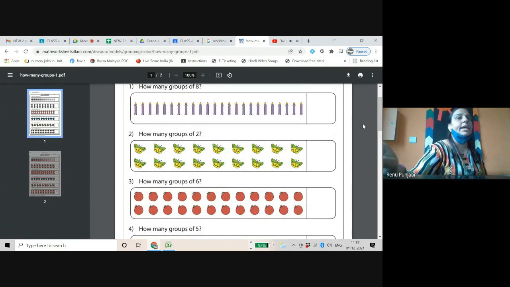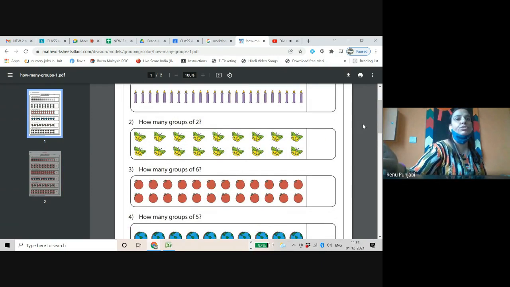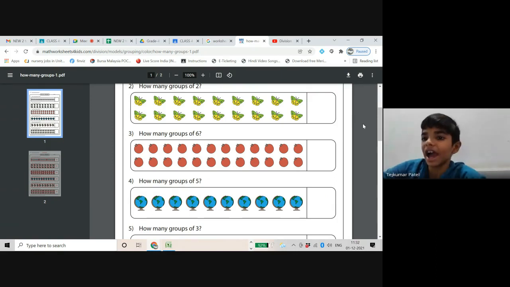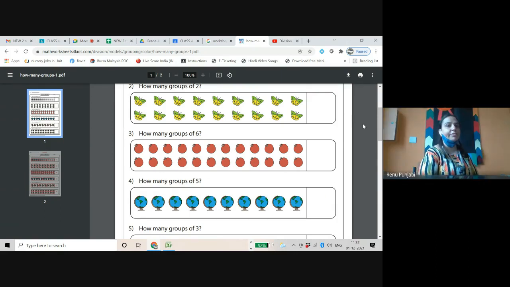Write the third one. Write the fourth one also. Now I'm moving to the fourth one. How many groups of 5? Because there are how many objects? Ma'am, 10 divided by 5. And the statement is 10 divided by 5. The quotient is 2. I will check here also. Those who are sitting, I will check the notebooks.